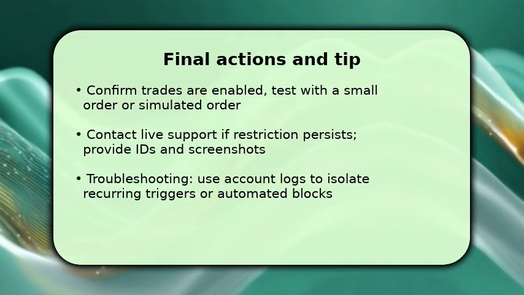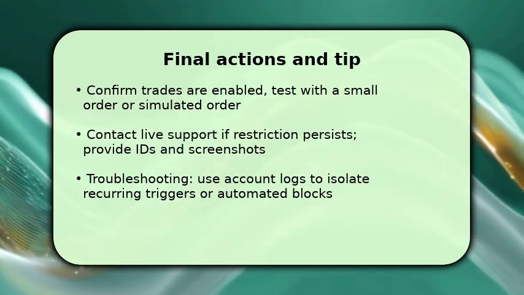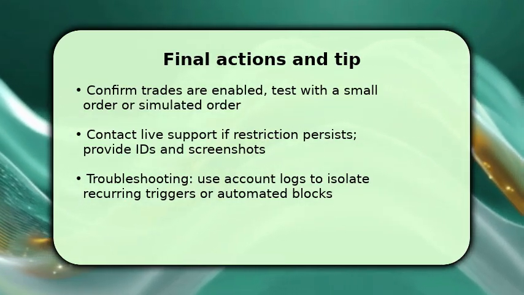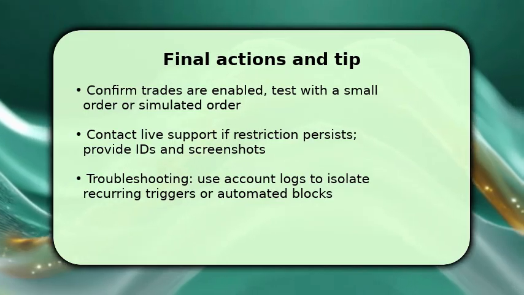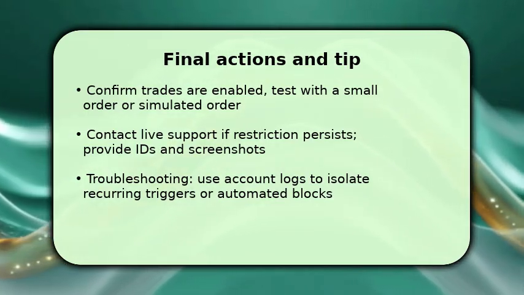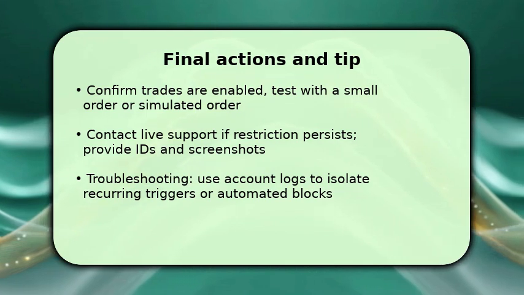As a key troubleshooting tip, review account logs and notification history to spot automated triggers like rapid order rejection or geoblocks, and set alerts so you catch the problem earlier next time.